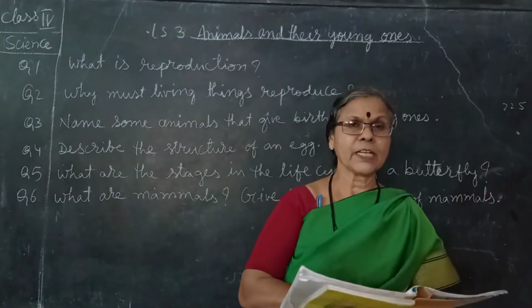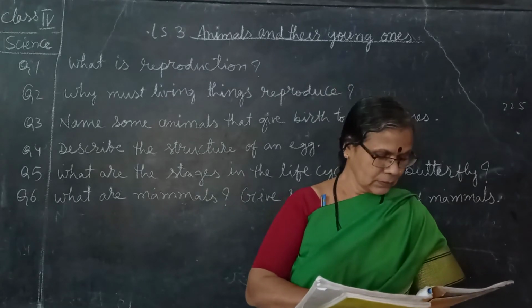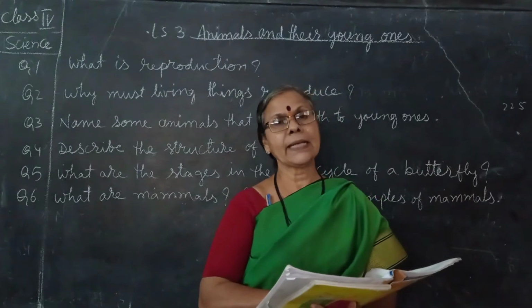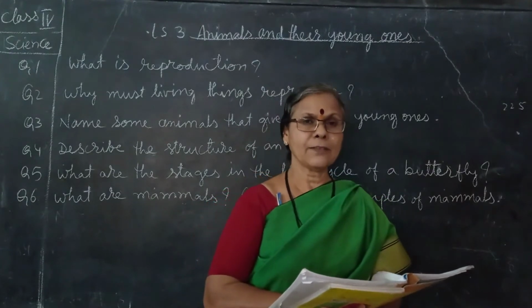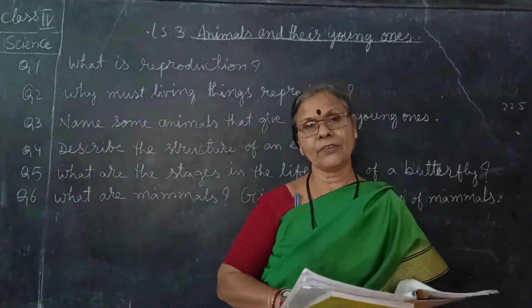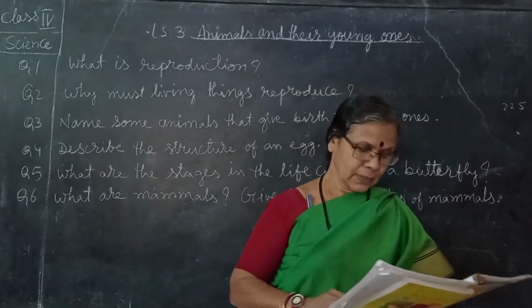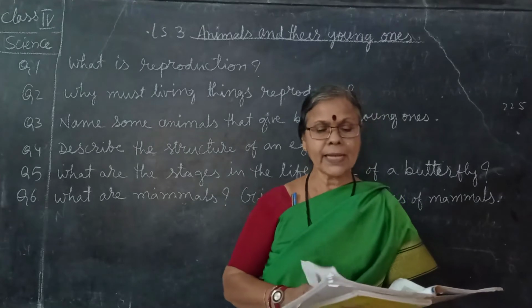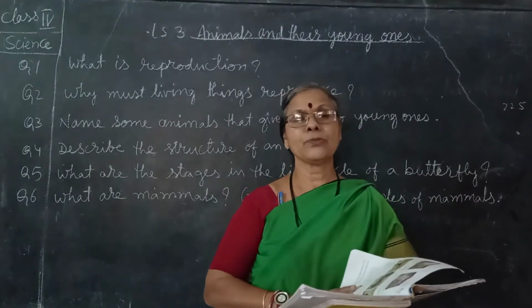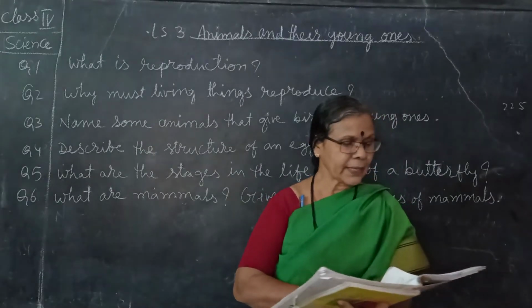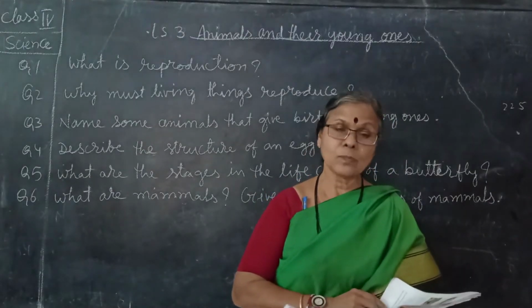Then go for the life cycle of a frog. See how it is drawn. Try to draw the diagrams of the life cycle of a frog and the butterfly also. It's very easy, and then all the diagrams you need to draw. It's very important. And turn to page number 208. Observe the pictures.